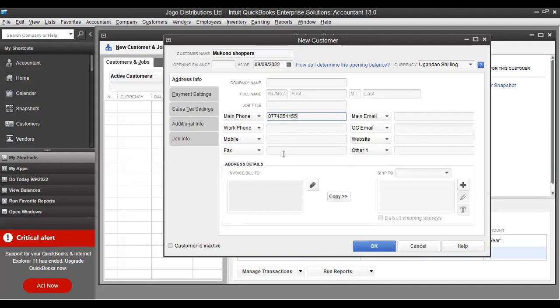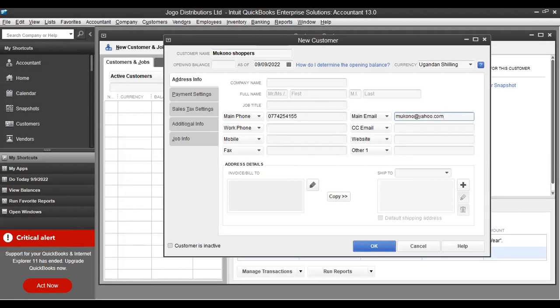They've even given an email address. It is Mukono at yahoo.com.